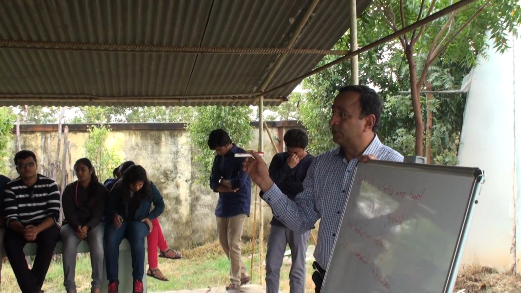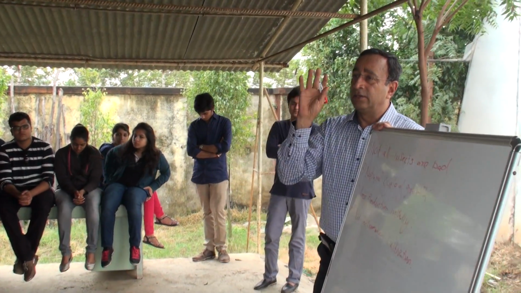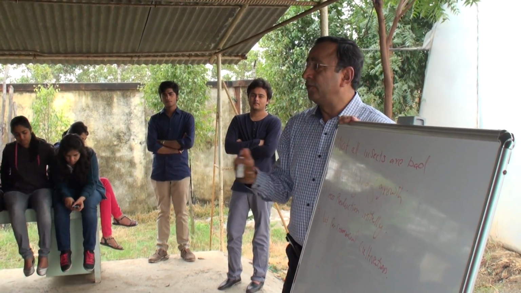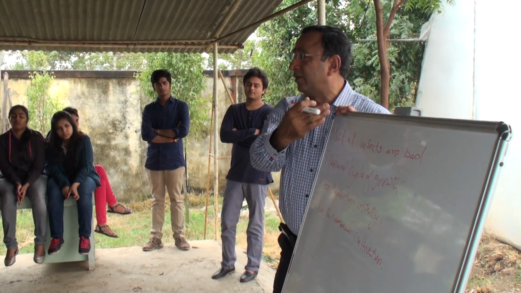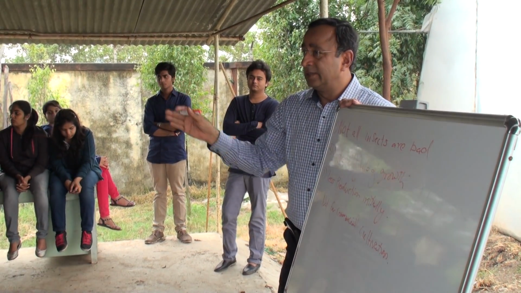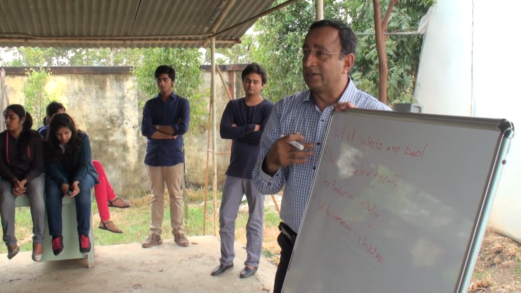And there are two types of insects, one that is beneficial and one that is bad for the crop. But if you are going to use pesticide, you are going to kill all of them. So what happens is that you break the natural cycle, right? There are some insects that are beneficial for agriculture itself.